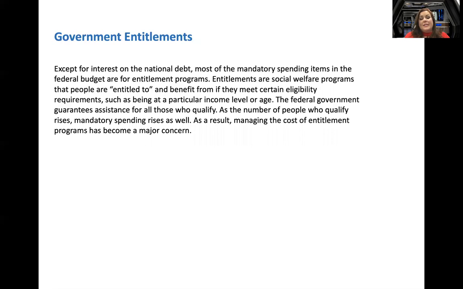Again, we'll talk again about these entitlement programs. If you qualify for these programs, you're going to get it. It's not like they're saying, oh, we've got room for 1,000 welfare recipients. So whoever gets picked, just 1,000 people will receive those benefits. It doesn't work that way. If 1 million people qualify for welfare, then 1 million people are going to get welfare. It's that simple. But because mandatory spending has risen, we don't have as much discretionary spending. Entitlement programs are becoming a major concern for people in government because they've become so costly.